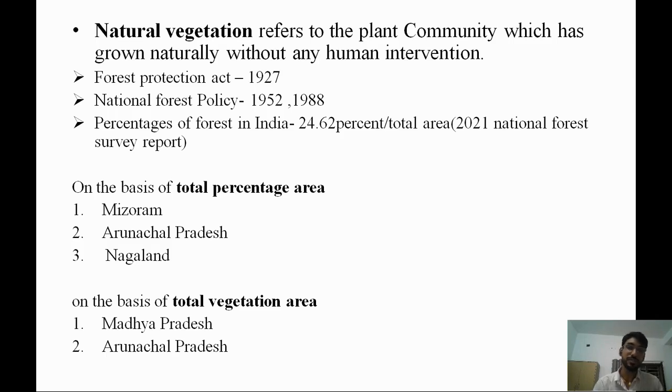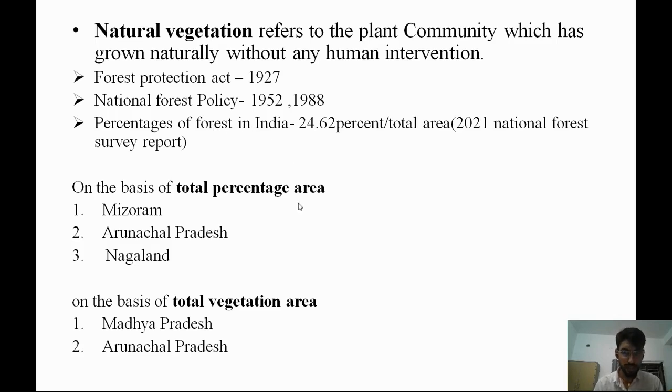So first come to the different acts and policies. These acts and policies were made to protect this from human activities, illegal human activities you can say. The first act is the Forest Protection Act. That act was enforced in 1927. At that time our India was under the rule of the British government. After independence, in 1952, National Forest Policy came for the first time, and then it was revised in 1988.